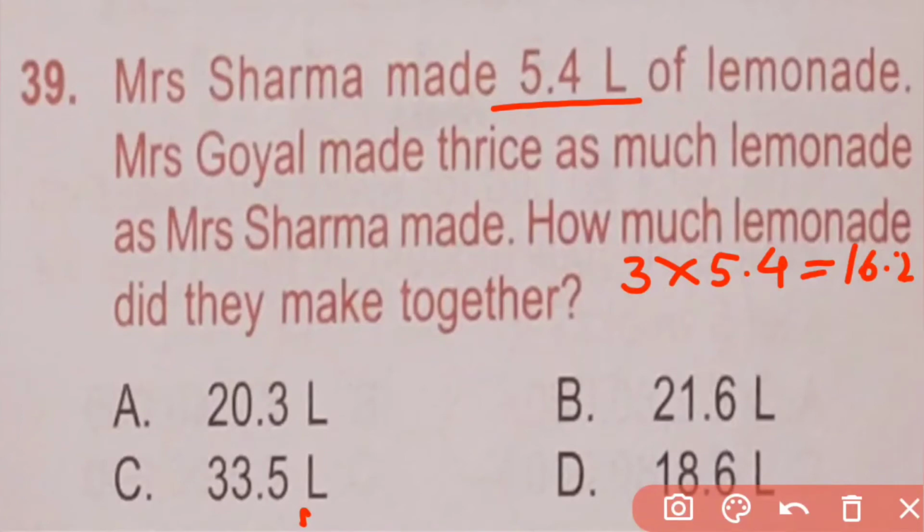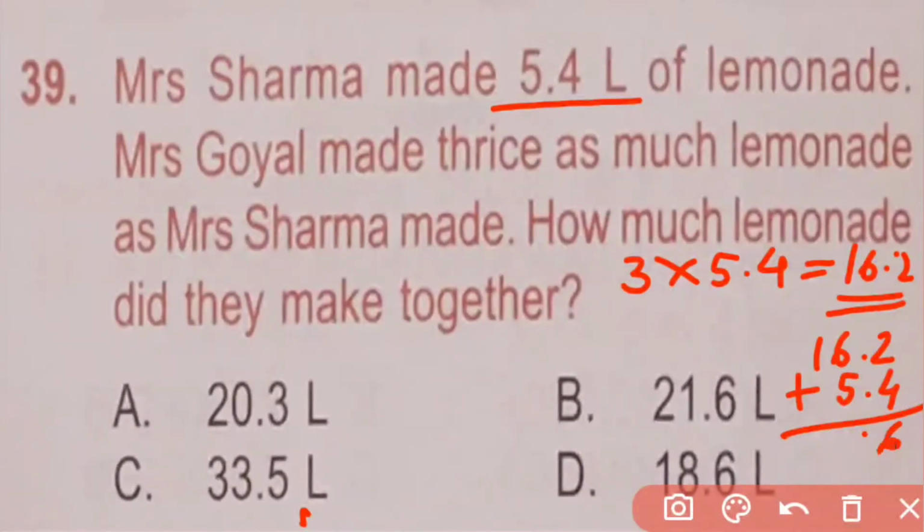And how much lemonade did they make together? Means addition of Mrs. Goel's lemonade plus Mrs. Sharma's lemonade. Means 16.2 plus 5.4 is 21.6 liters. So here B is the correct answer.